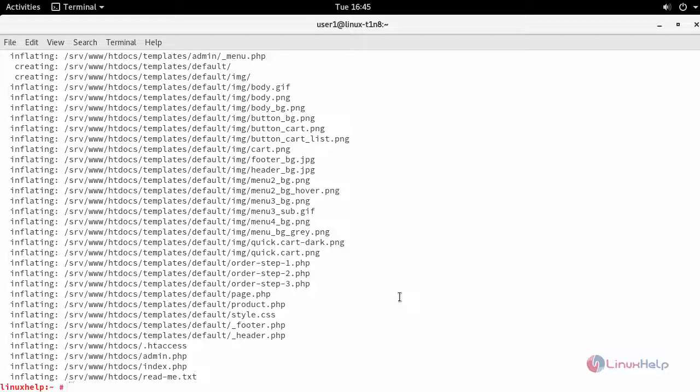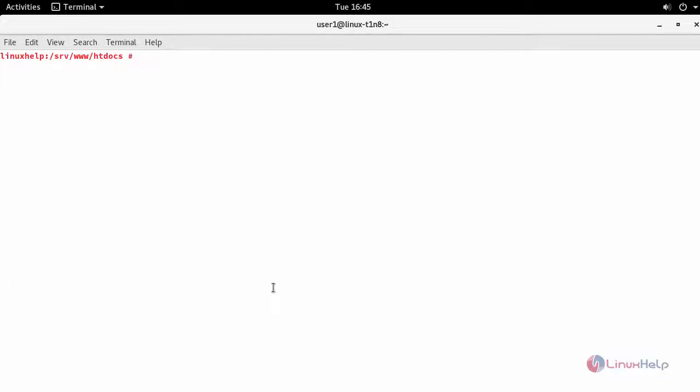Now move inside your Apache document root location. Next, provide appropriate owner permission and file execution permission for your Apache document root location.